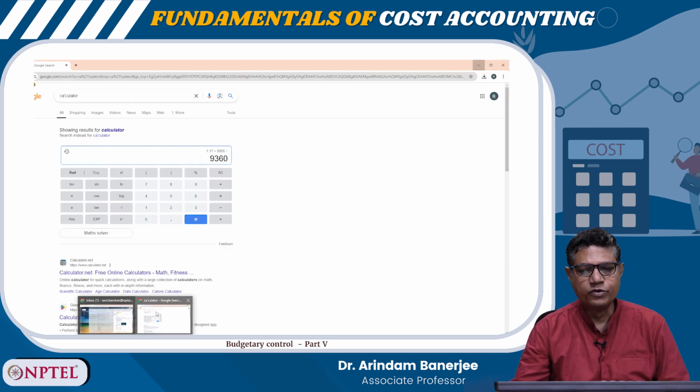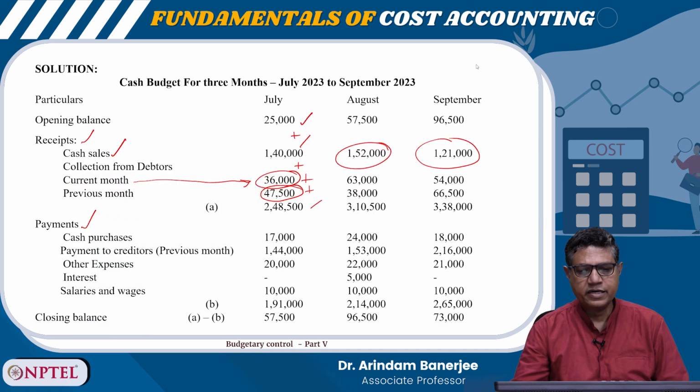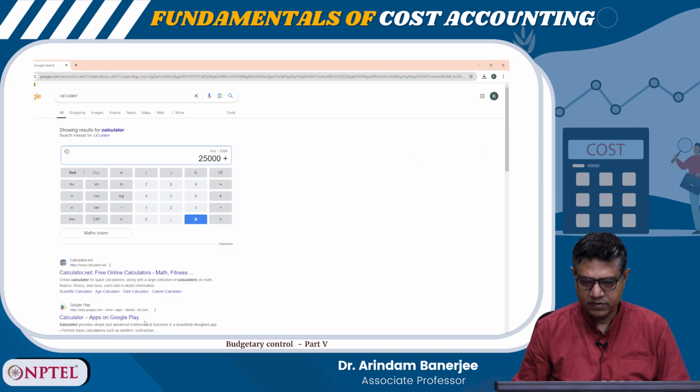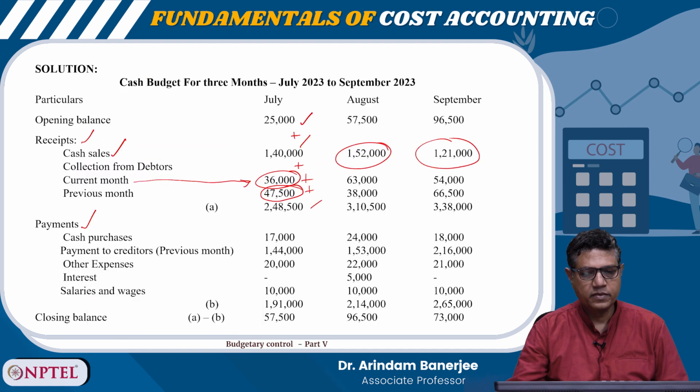So I can go to the calculator. So first is all clear. So 25,000 plus 36 plus 1,40,000. 1,40,000 plus 36,000 plus 47,500.